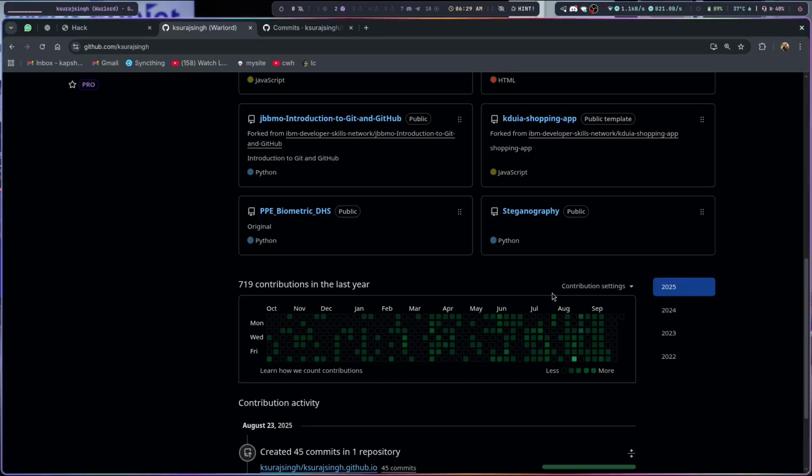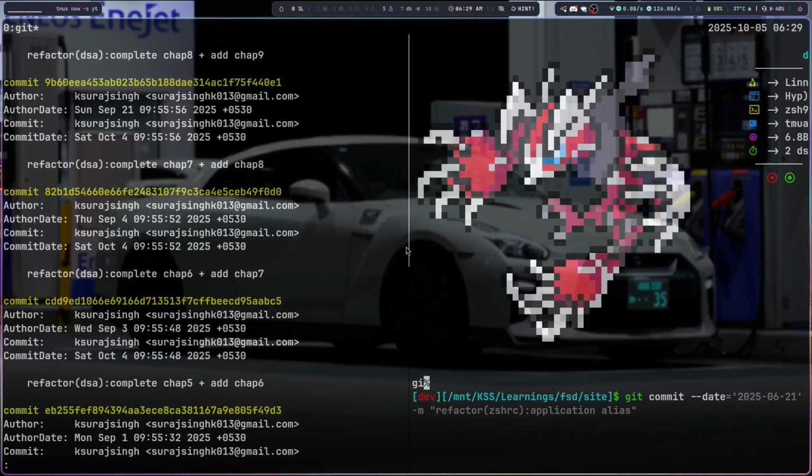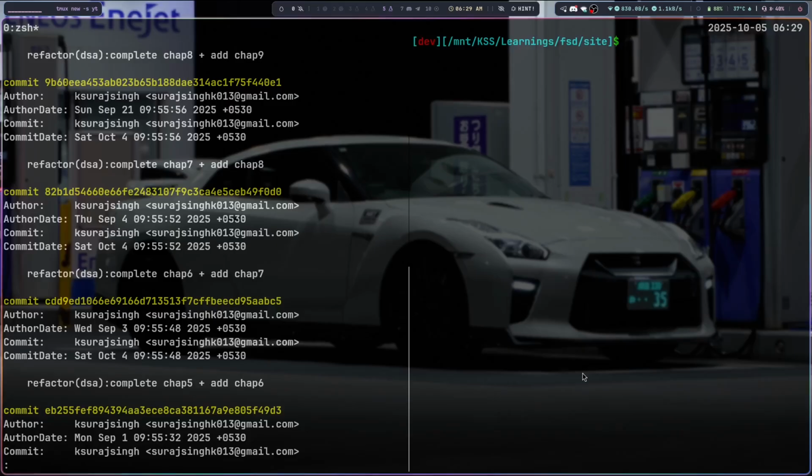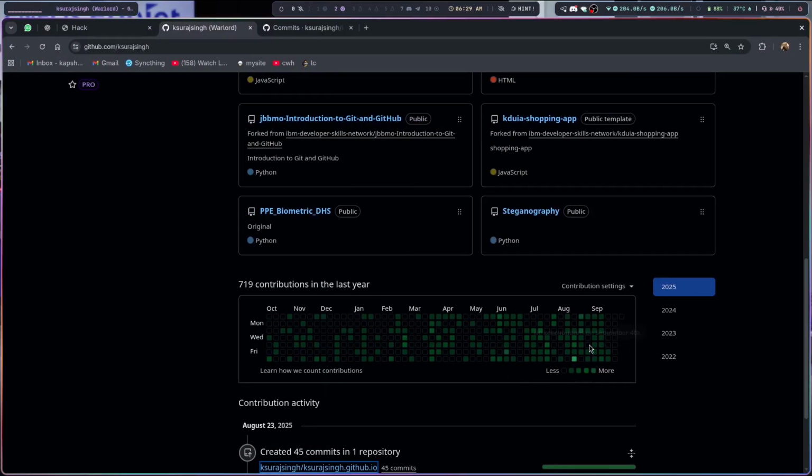In LeetCode, it doesn't consider what you save in your local system. It takes from the server. Your submissions are taken from the server. But in GitHub, that's not the way. It takes directly from your commits. So you have your commits on a local system, and you can modify them, right? I change this now and push it, so you're not able to see it. But once I do that, my graph, which looks like this, will be pretty greenish.